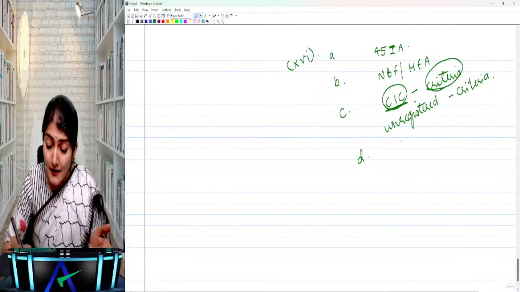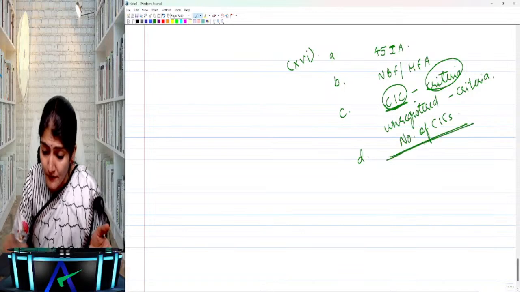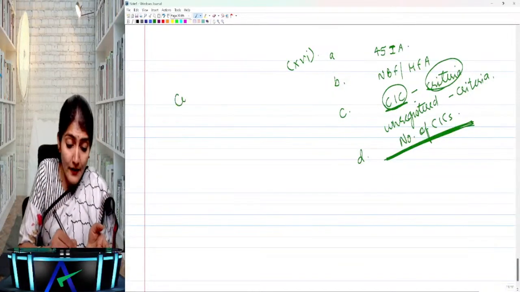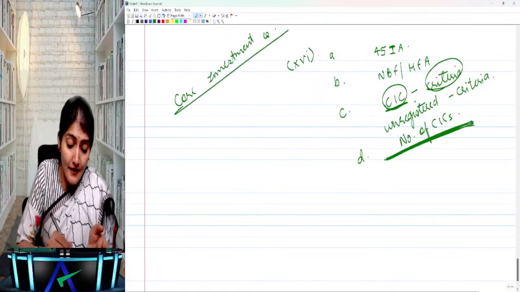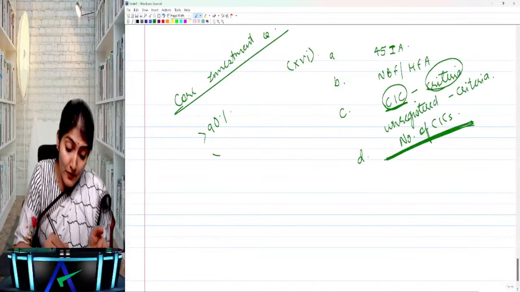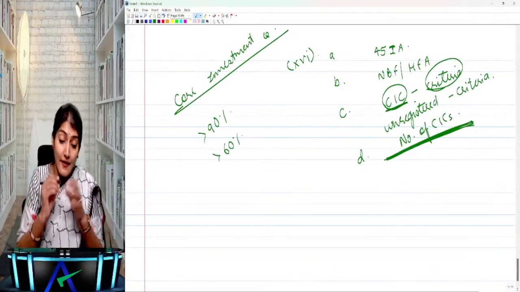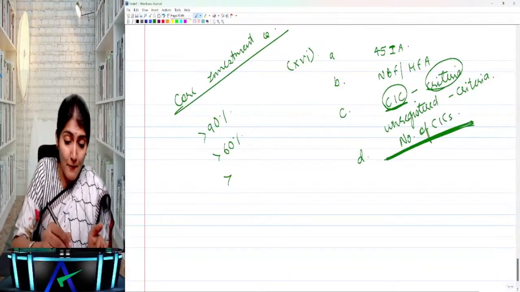And if there are a number of CICs which are part of the group, then indicate the total number of CICs which are part of the group. What is a core investment company? Core investment company means more than 90% of your investment is in the group companies. Out of that, more than 60% of your investment is in the equity of that group. Then you're not doing any trading activity other than for the purpose of the block sale.